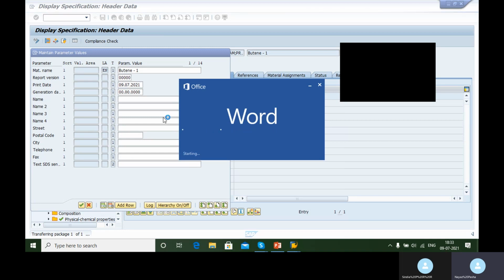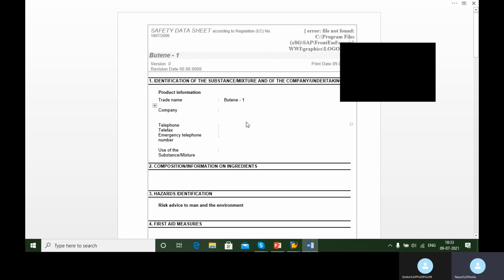So what happens basically is your MS Word is the one on which these reports will be generated, but the data will be taken from your specification.